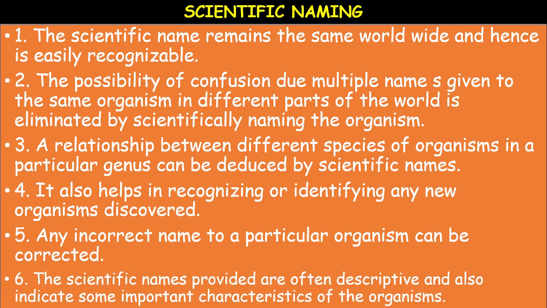The scientific names provided are often descriptive and also indicate some important characteristics of the organisms. These are the advantages of scientific naming.